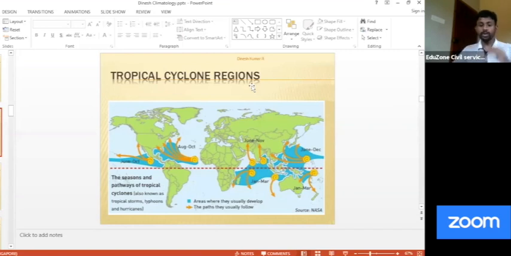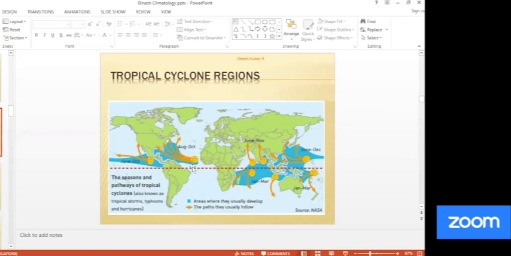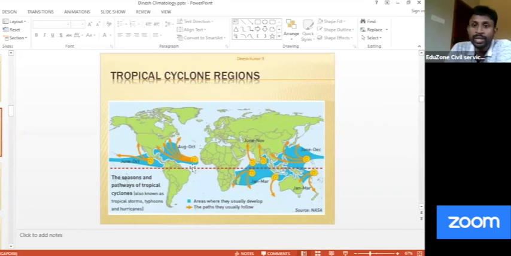Now please remember, I got a question from a student, I don't remember the name now. He mentioned that he read somewhere, and it was true, that you might have heard about this cyclone Fani, which attacked Australia last year. Not last year, this year, right? Regarding this cyclone Fani, he asked that it originated somewhere near 2 degrees in this area. This is the area where cyclone Fani originated. So how is that possible? As we have studied, cyclones can never be formed near the equator.